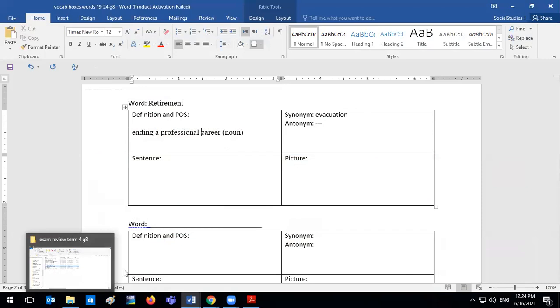When you are retiring, you're also evacuating your position at that job and you are leaving it for somebody else. So here evacuation does not only pertain to places: you can evacuate your apartment, you can evacuate your job position. Here, retirement or to retire something, I can retire smoking. That means I gave it up, I stopped doing it. So it's not only for the job.